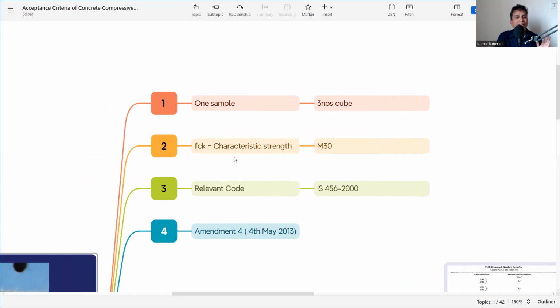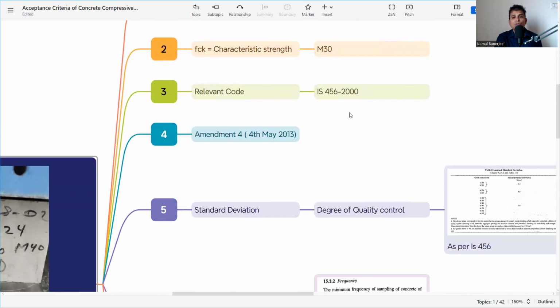And fck is the characteristic strength, which we all know. If it is M30, the characteristic strength is 30 Newton per millimeter square. If it is M60, it is 60 Newton per millimeter square. Here we are giving an example of M30, and the relevant code is IS 456 2000, reaffirmed in 2021. The amendment is Amendment 4, which happened in May 2013. This amendment describes the criteria for selecting whether the concrete is accepted or not.